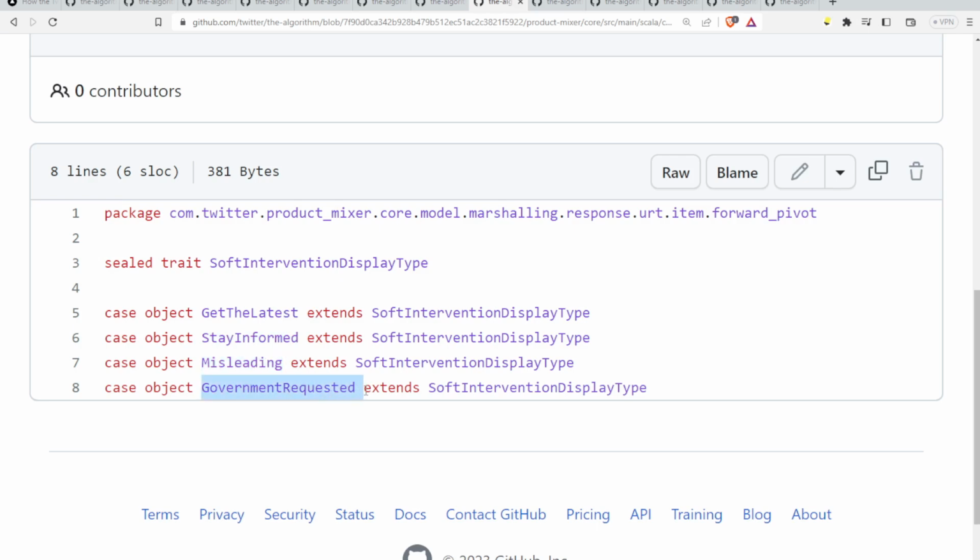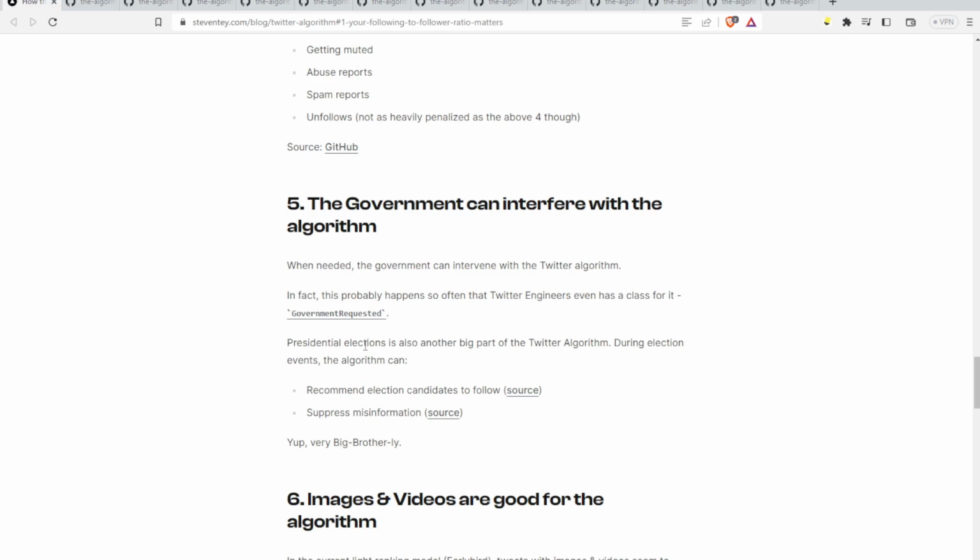Now, this causes me to ask, who is setting this? Is it from the FBI, the NSA, the press secretary of the White House, who allegedly got a DUI a couple days ago, or last week? Just glanced at that today. Or is it Biden's people himself? Maybe, what if it's Jill Biden? What if there's a portal? How many people have access to this portal where they can set the government requested flag? I do have many questions about this, my friends.